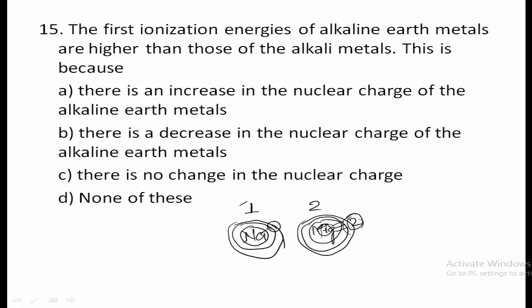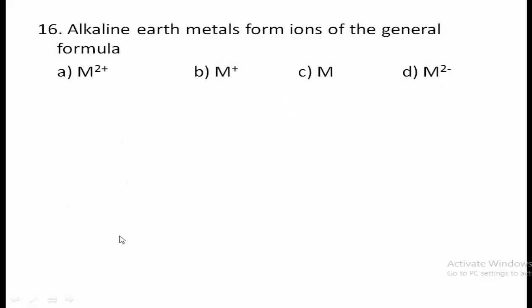So thus, see the option: there is an increase in the nuclear charge of the alkaline earth metals. So in the first option only they have given the reason. Therefore option A, due to increase in the nuclear charge of alkaline earth metals, they have high ionization energy. So option A is the correct one. Let's see the 16th question. Alkaline earth metals form ions of the general formula.